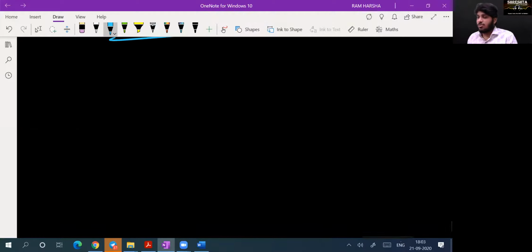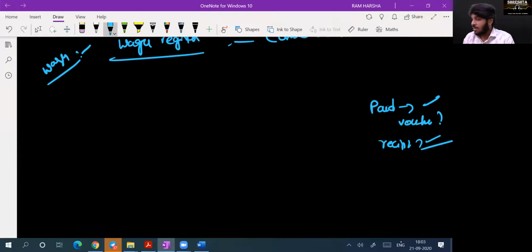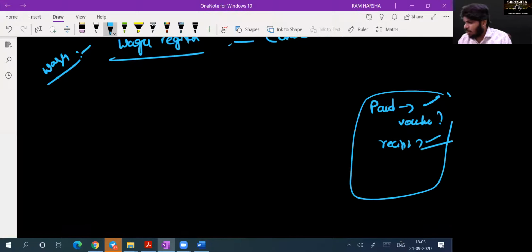Okay, I just took the wages register. Now I am verifying the wages. How do you normally verify wages? How much is paid. Look at the voucher. Okay, voucher you have seen. Voucher is signed properly. Look at the recipient list. They are also signed properly. Every procedure has been followed completely correctly. So whatever they paid is exactly recorded. Whatever is recorded is exactly paid. I found no error or fraud there.